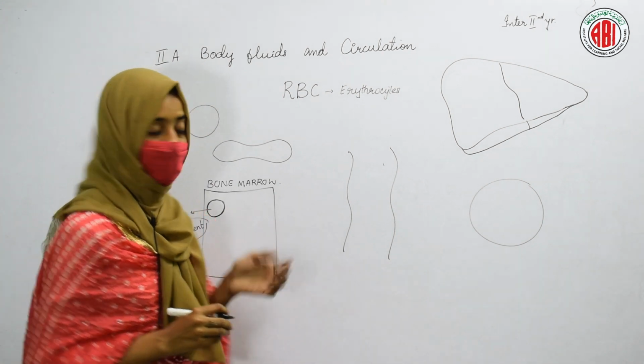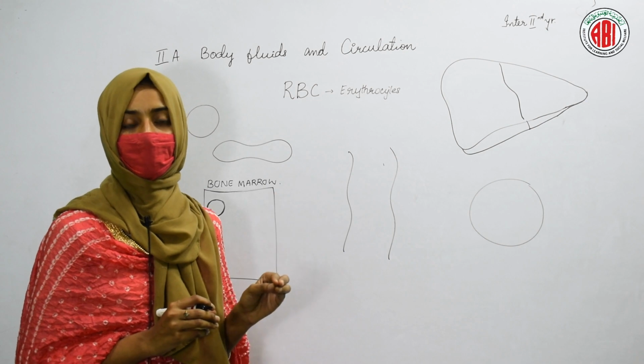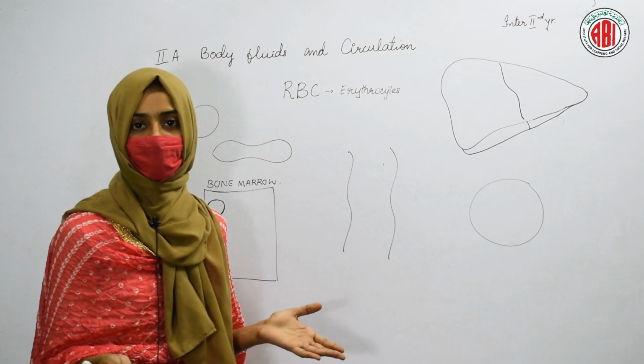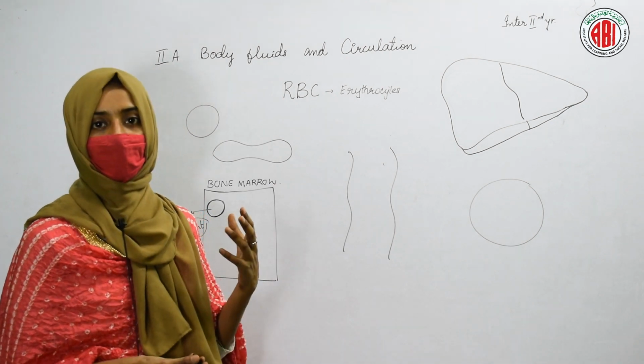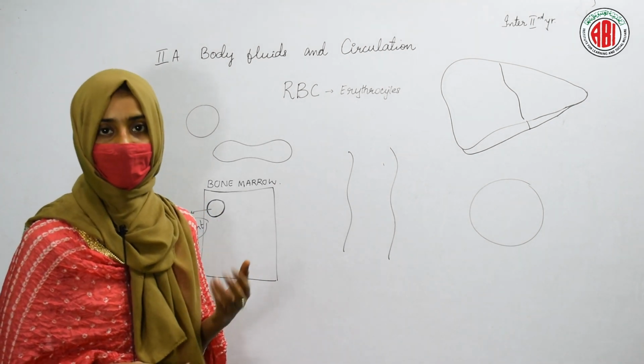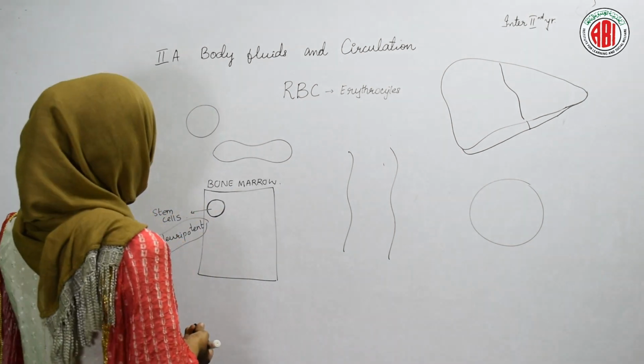Likewise, in our body, stem cells are continuously dividing, and these cells are responsible for forming different types of cells. They can give rise to muscle cells, neurons, or our different blood cells also. So stem cells are pluripotent.